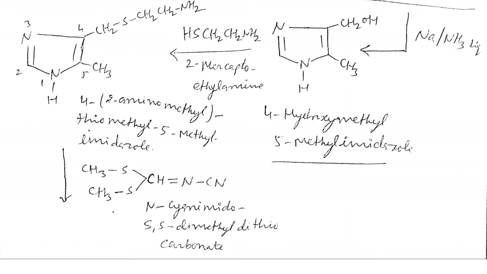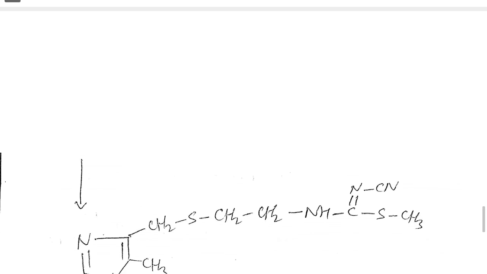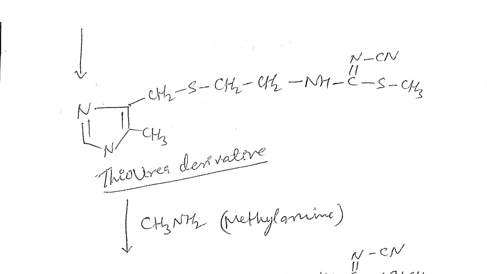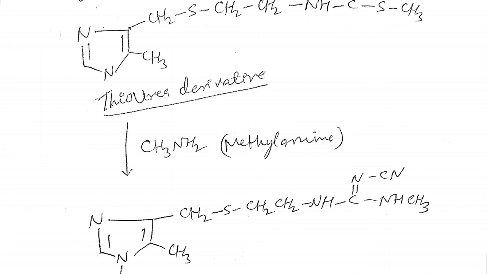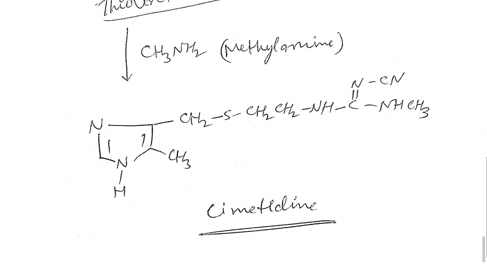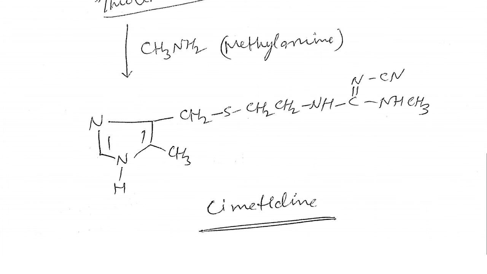So now we are using this reagent here. What happened? Look at here. We will obtain a thio derivative of our cimetidine. It is not cimetidine, but a thio derivative of cimetidine. The only thing is that the SCH3, the methylthio group in the side chain, has to be replaced by methylamine. So another reaction: the reaction with methylamine. This SCH3 is replaced by NHCH3 in the side chain. So we will finally obtain cimetidine. So that is the method of synthesis of cimetidine.